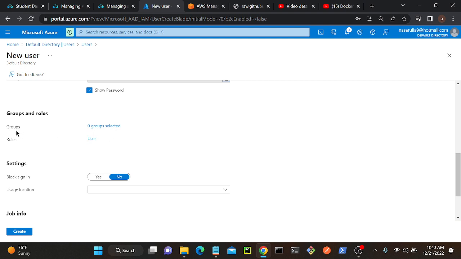Then I'll come down, then group. See, when I'm creating a user, at that time itself I can add this user into a particular group. So as of now I don't have any groups, right? So I will leave this option.